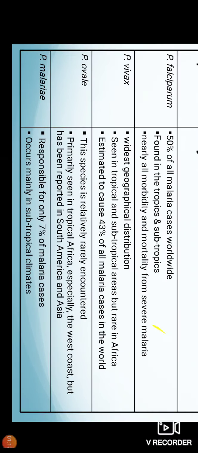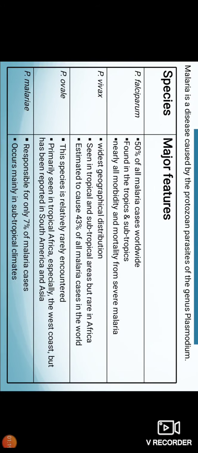Out of them, Plasmodium falciparum is most important as it is responsible for more than 50% of the cases of malaria. It is one of the important causes of mortality as well as morbidity due to severe malaria cases.